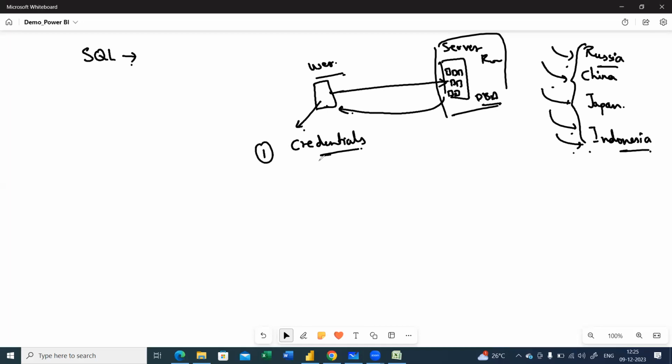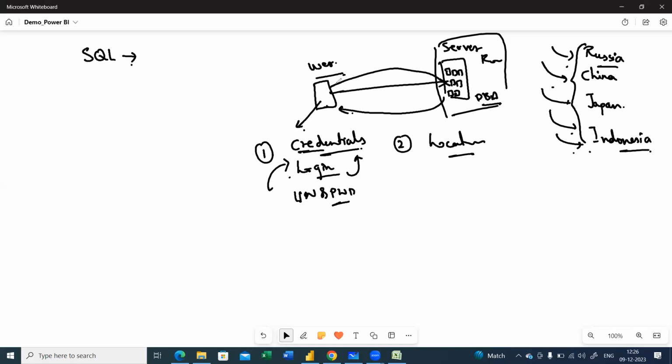Is it fine, just like the login credentials I'm speaking of here? Credentials in the sense of username and password. And the location where it has been stored. So you should identify the location as well, where you want to see the files stored in the server and get them.